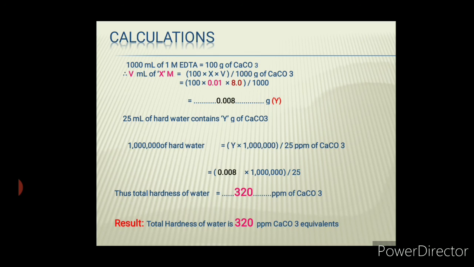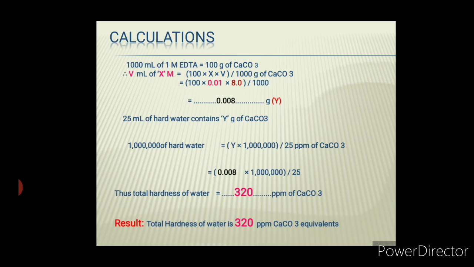For the calculation we'll first consider a simple conversion factor, which says 1000 ml of 1 M EDTA is equal to 100 gram of CaCO3. What do you mean by this? It means that 1 liter of 1 molar EDTA corresponds to 100 gram of calcium carbonate. How this 100 grams? When we calculate the molecular mass of CaCO3, it turns out to be nothing but 100 gram.